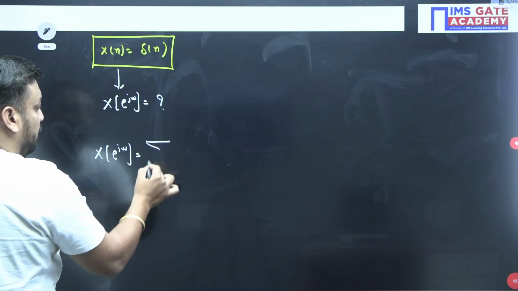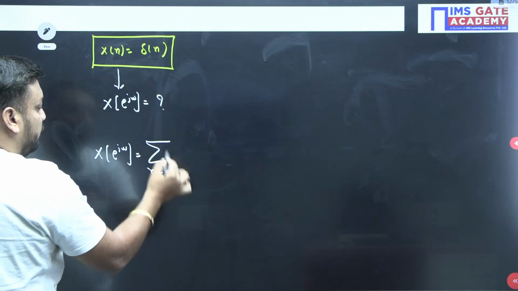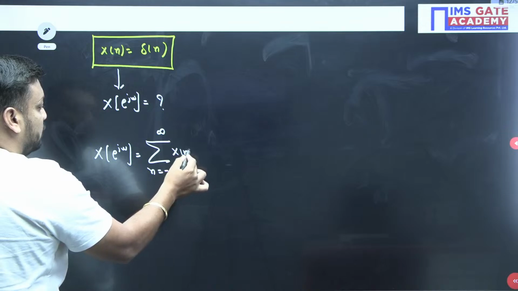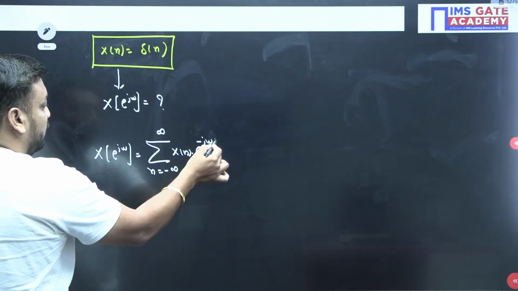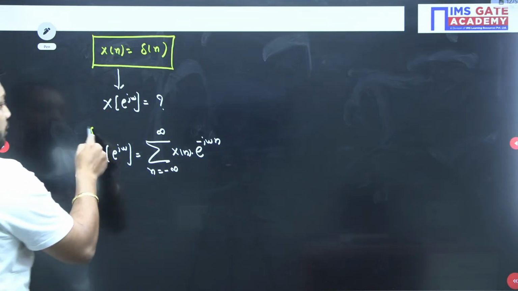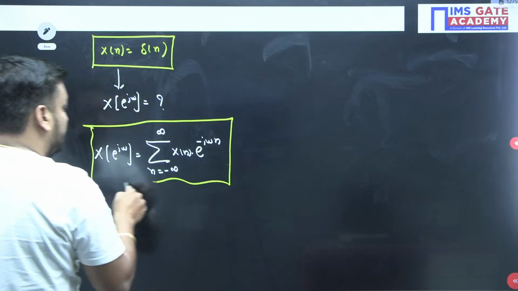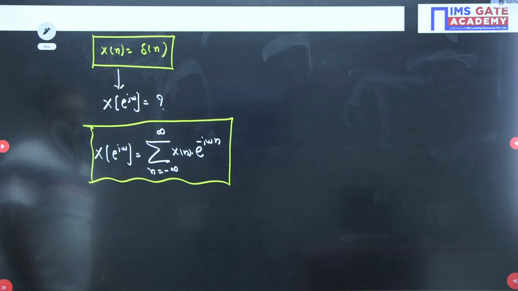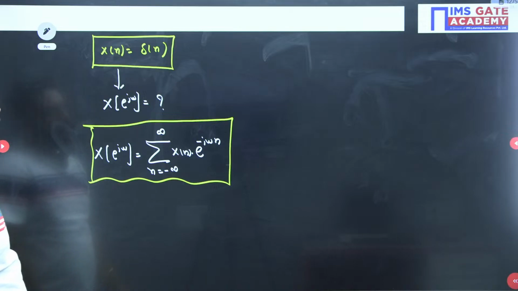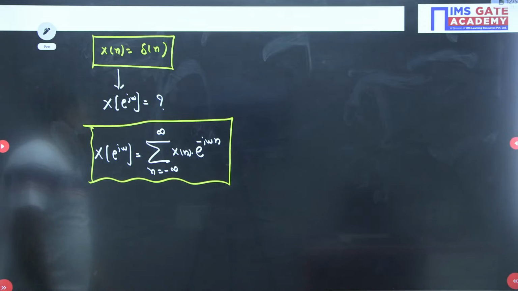Formula we know that sigma of n equal to minus infinity to infinity x of n dot e to the power minus j omega n. This is the only formula, guys, yes or no? N tends to minus infinity to infinity x of n e to the power minus j omega n, yes or no? Arre bolo bhai, yes or no?